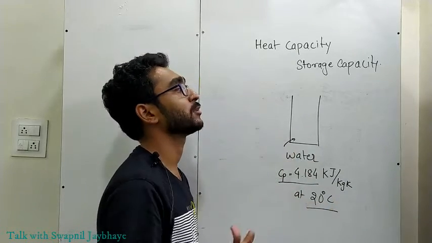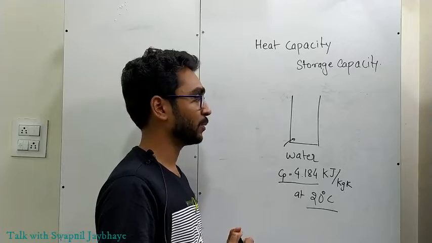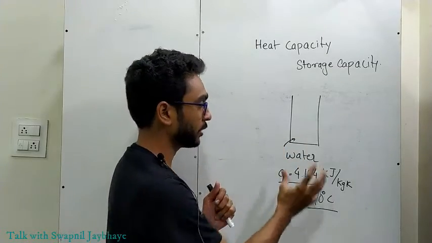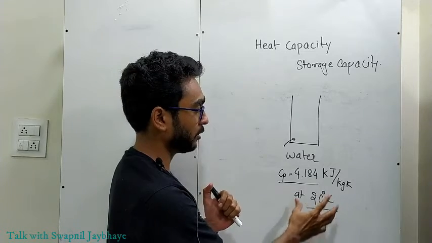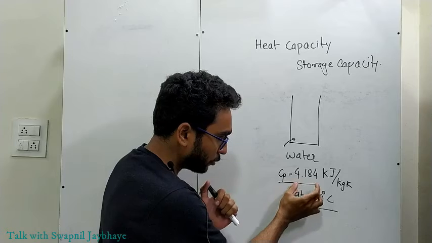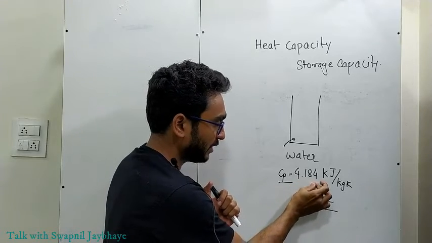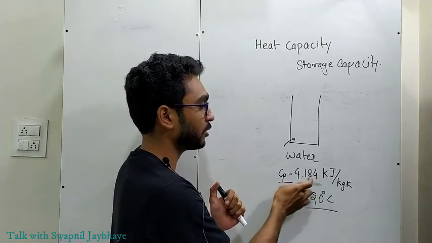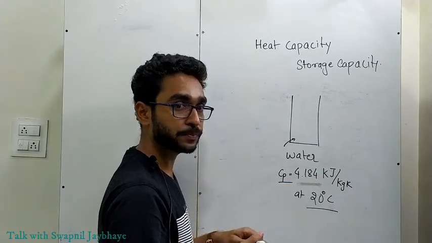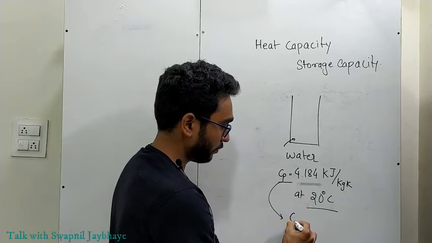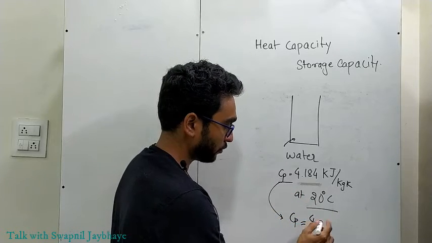But now, what is this storage capacity? Okay, so understand this, guys. As we consider our water at 20 degrees Celsius with heat capacity as 4.184, we need to understand what this figure indicates. What is the significance of this 4.184? For simplicity, we will consider Cp as 4.